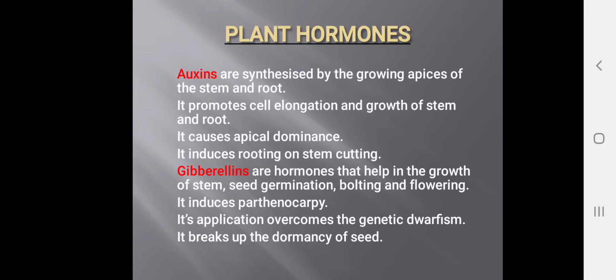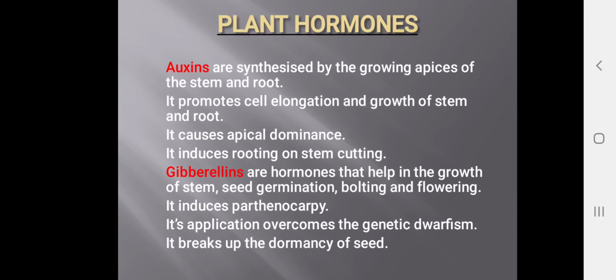In plant hormones, auxins are synthesized by the growing apices of the stem and root. So auxins can be seen in the growing tips of the stem and roots. They promote cell elongation and growth of the stem and root. They cause apical dominance, that is the apical growth of the plant.